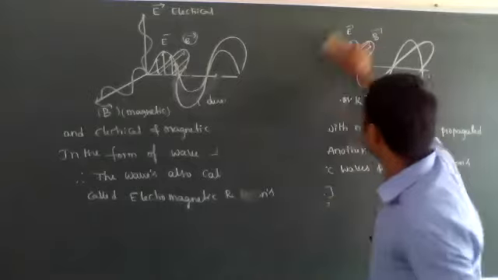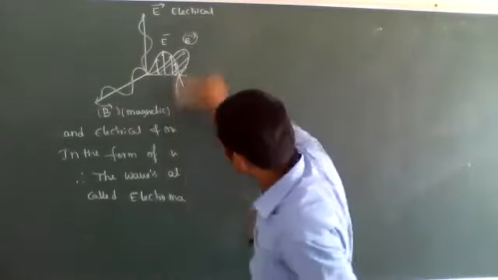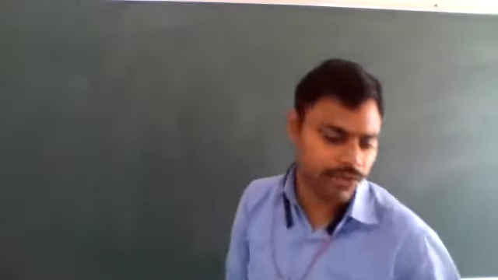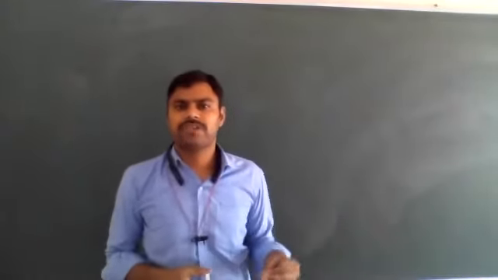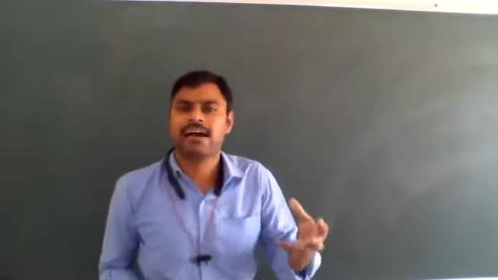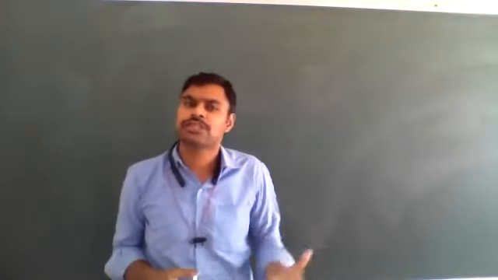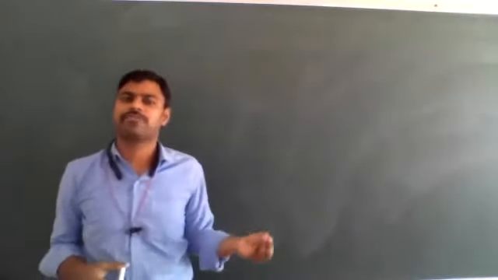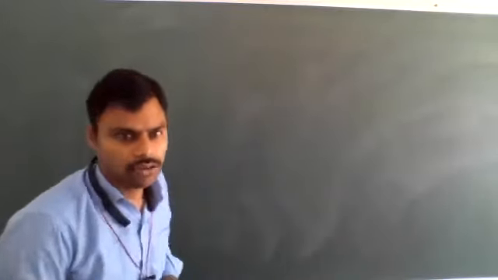Now let's see the characteristic properties of waves. What types of characteristic properties do waves have? Waves have some velocity, some wavelength, some frequency, wave number and amplitude. So what is amplitude? What is wave number? What is wavelength? What is the frequency of waves? That we need to discuss.